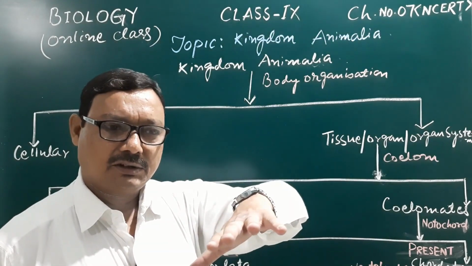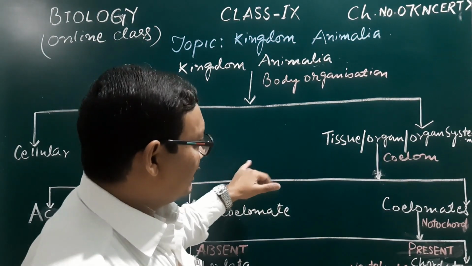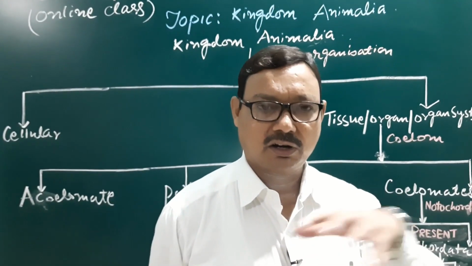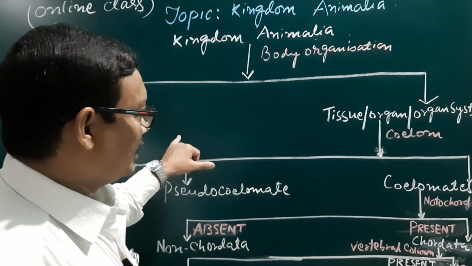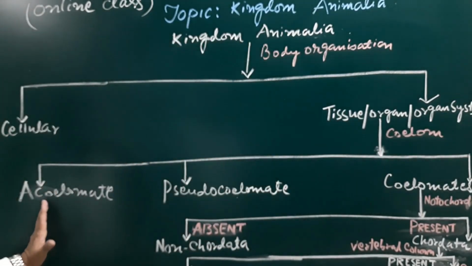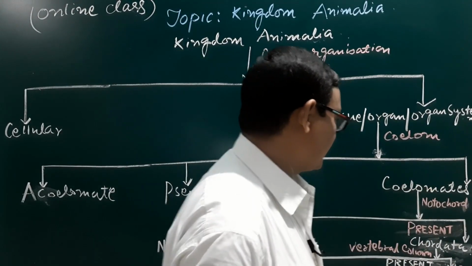It is present between the body wall and the gut, and in that space there is presence of several organs or systems. Depending upon that, we have seen three categories: acoelomate, pseudocoelomate, coelomates.